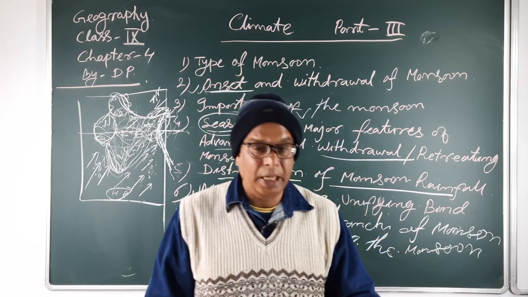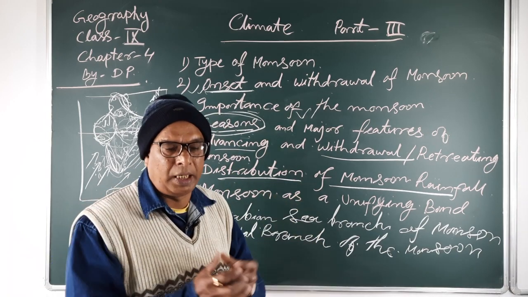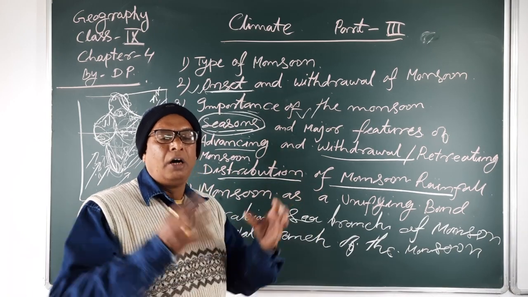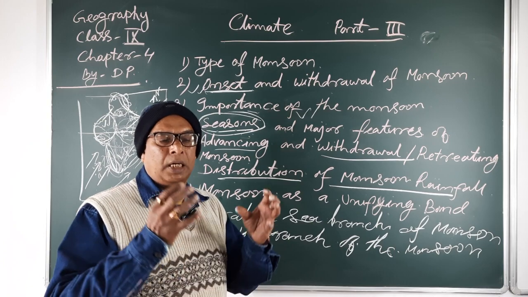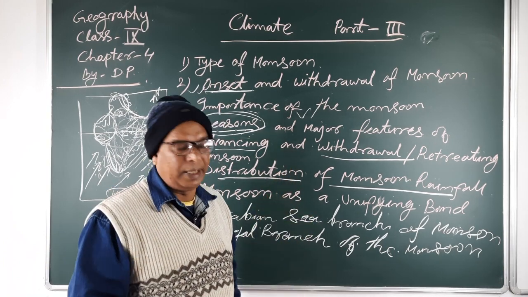Therefore we can say that the monsoon is just like a unifying bond and joins all people to each other through the different festivals and work.